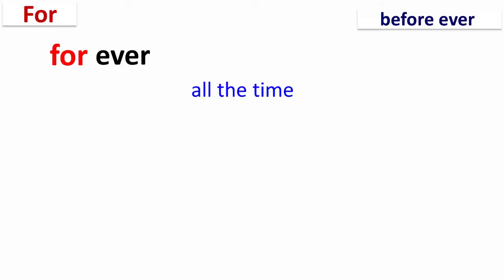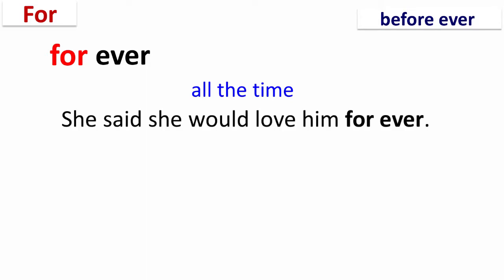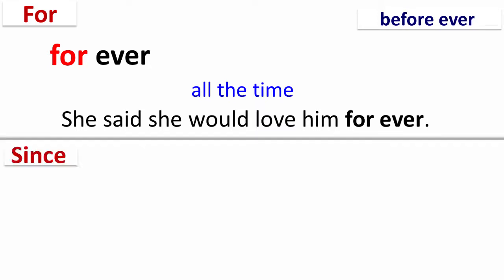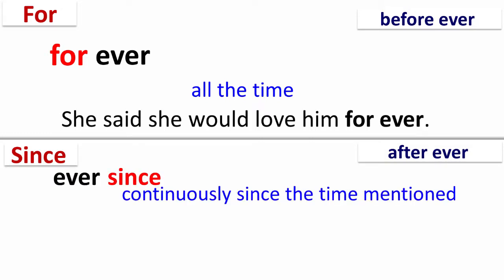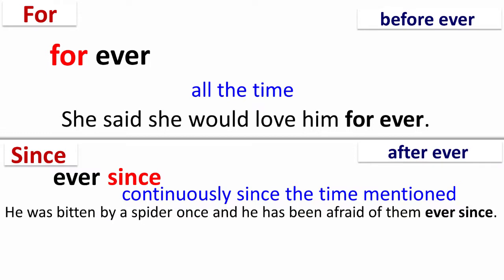Wherever for is used before ever, forever means all the time. For example, she said she would love him forever. On the other hand, since is used after ever. Ever since means continuously since the time mentioned. For example, he was bitten by a spider once, and he has been afraid of them ever since.